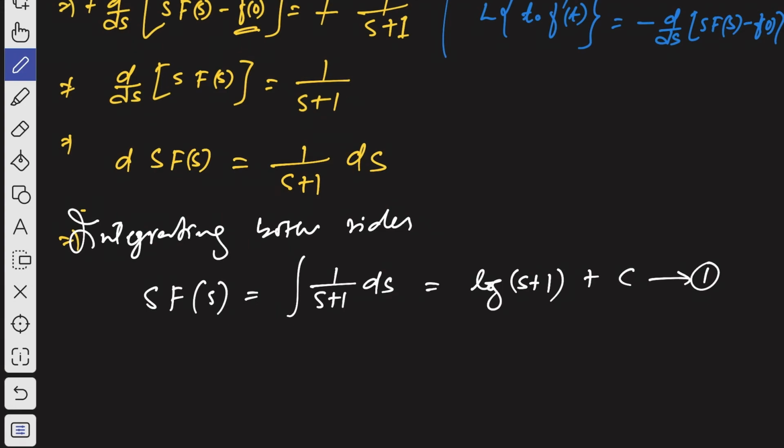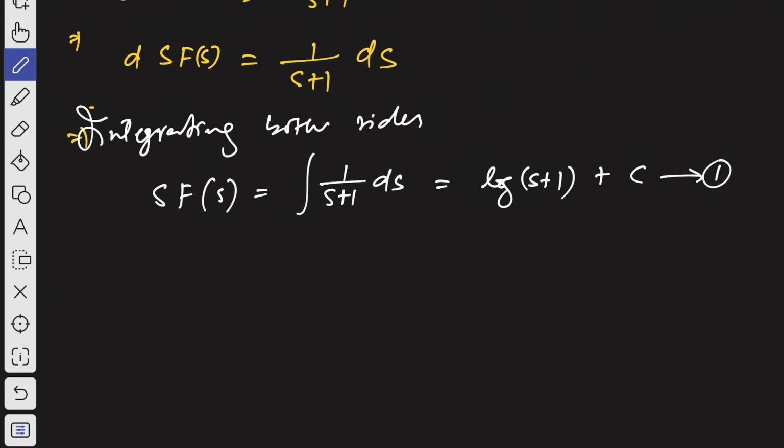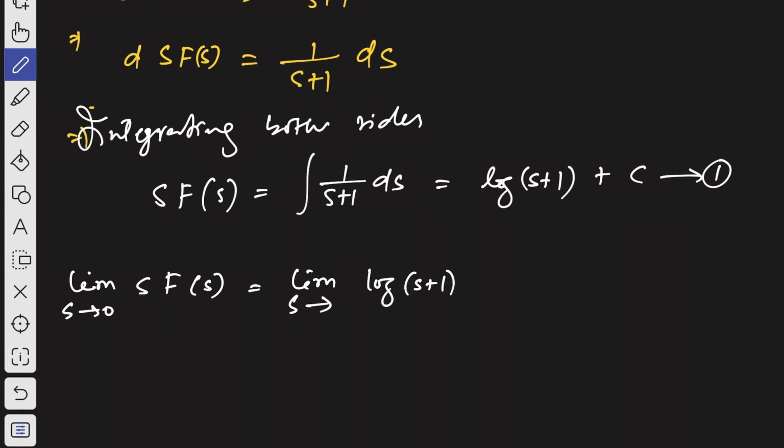Okay, so now here you see, let us take limits. Now we are going to use the final value theorem. If you take the limit s tends to 0 of s capital F of s, on the other side limit s tends to 0 of log of s plus 1 plus c, then what you will get?